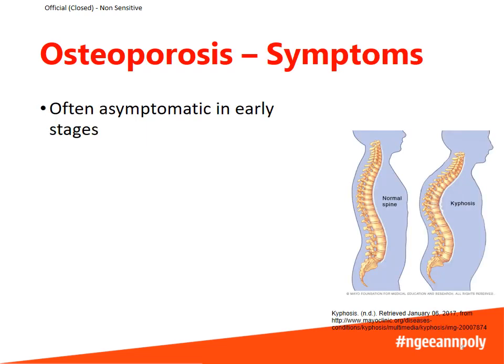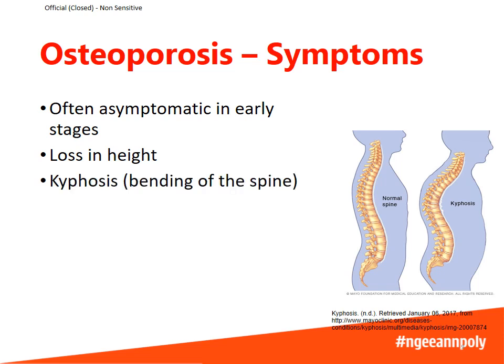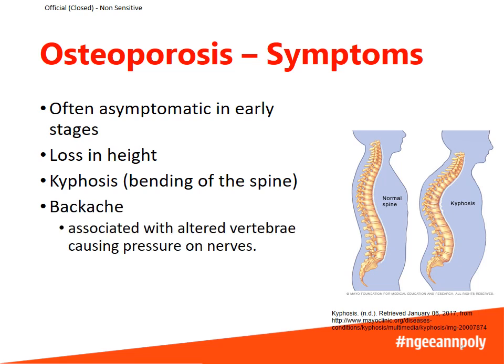Osteoporosis is a silent disease, and it is often asymptomatic in early stages. Some people do experience some signs or symptoms, for example loss in height. This is due to compression of the vertebrae. Kyphosis is the bending of the spine. You can see this in the diagram. And this bending of the spine is also caused by compression of the vertebrae. Some may experience backache, and this is due to the compressed vertebrae pressing on the nerves and causing pain.